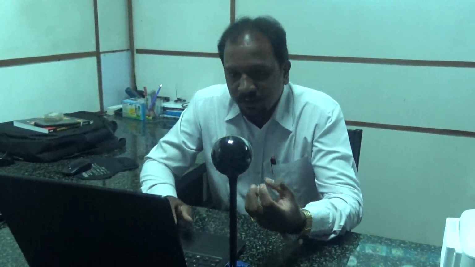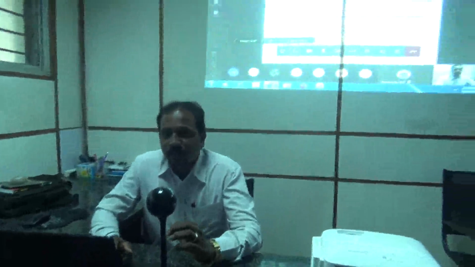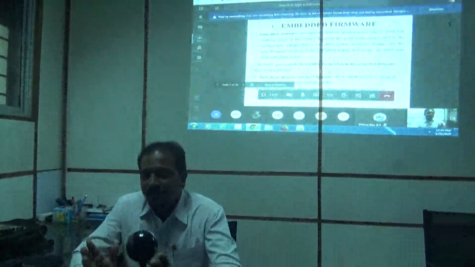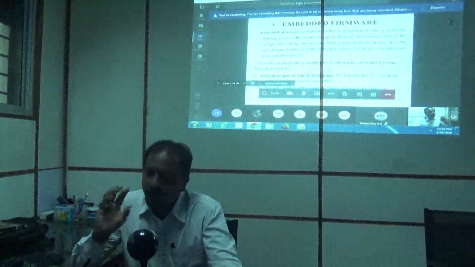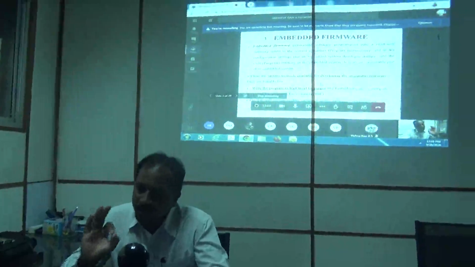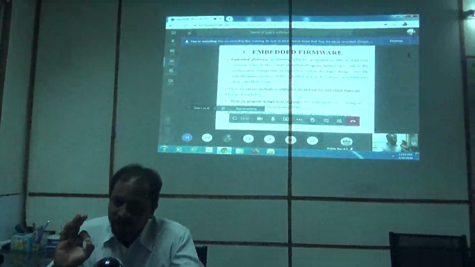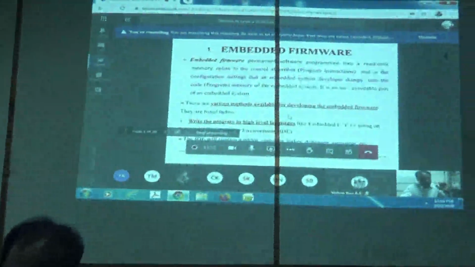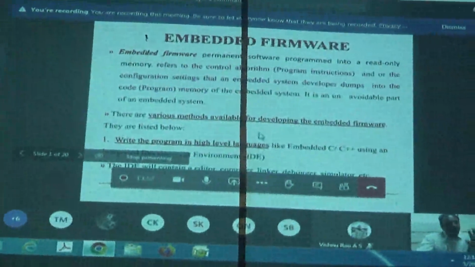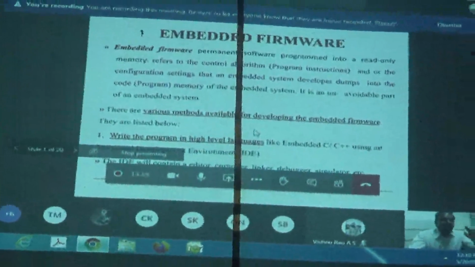Using these languages, you can write your application program, and this application program can be made to work your embedded system properly. For this, an IDE is essential. IDE, Integrated Development Environment, is an environment, a place where your program can be written, because once you write the program, it is supposed to be debugged, run, etc. If you write it for the first time, your program is not going to execute right away. You need to make many changes to your program.